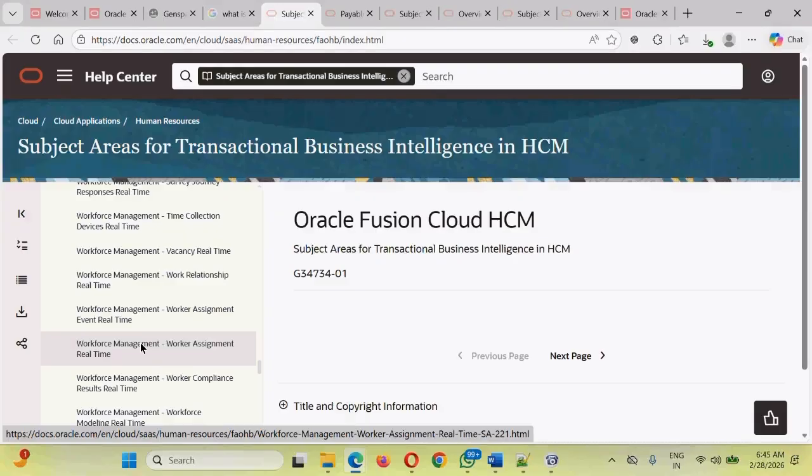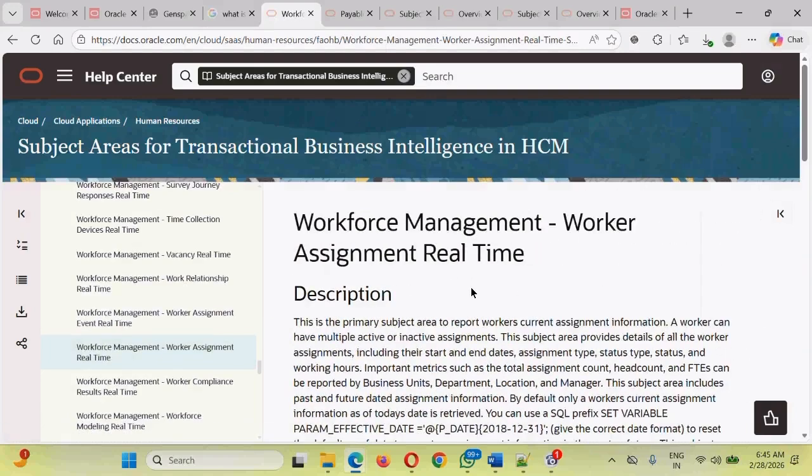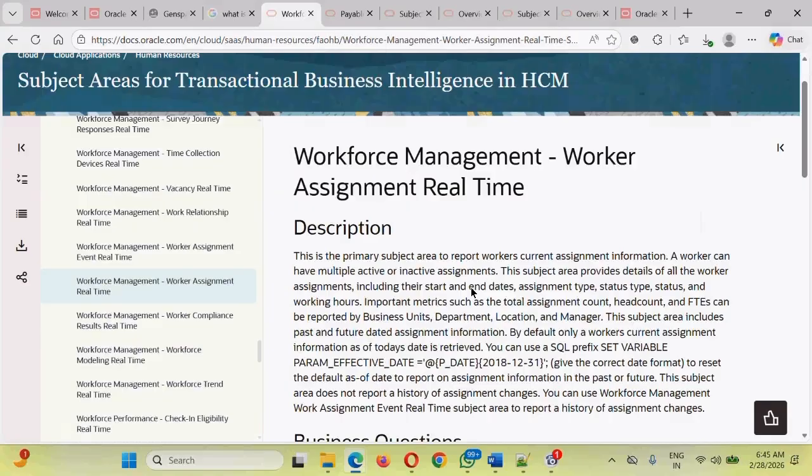So in case you want to create one report, one analysis, to see the person number of the employee, the name of the employee, the department where the employee is working, the grade in which he has been deployed, who the manager of the employee is, the salary of the employee, and the location in which he has been deployed, all these insights about the worker's personal information as well as his work details can be accessed by this particular subject area called Workforce Management Worker Assignment Real Time. If you click onto this, let's understand how to study from the Oracle documentation.